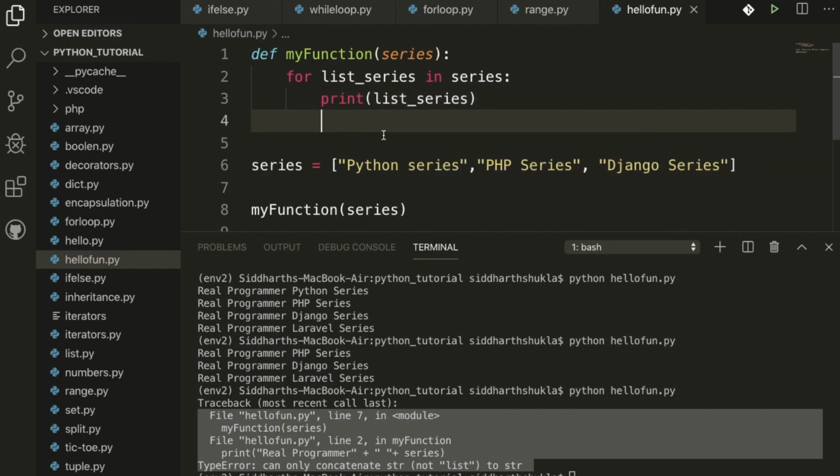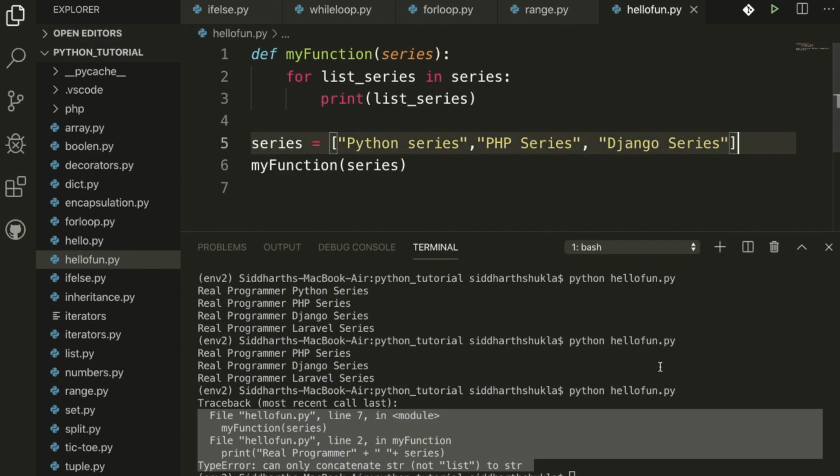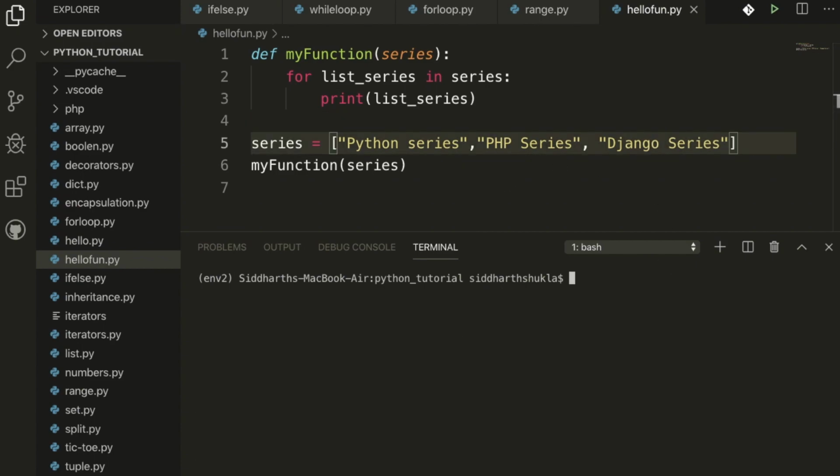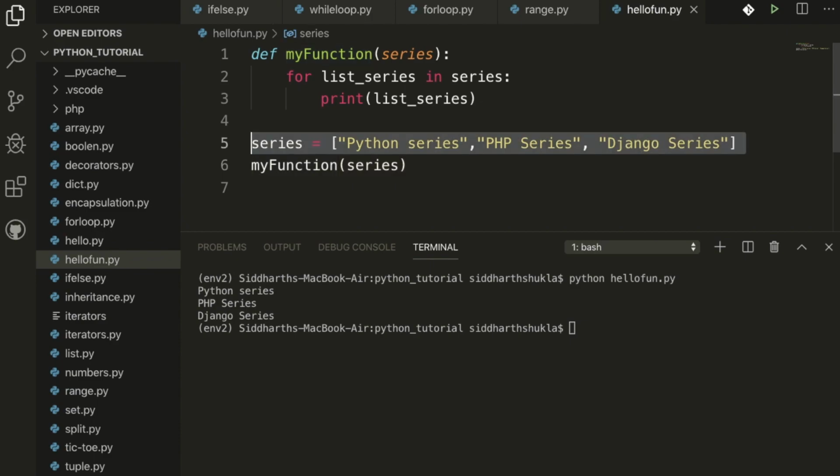Then I'm going to remove this space. Then I'm going to print here, I'm going to clear. Now I'm going to run python hello.py. We get the result: Python series, PHP series, Django series. So we can pass a complete list using functions also. Okay, this is the beauty of Python, we can say.